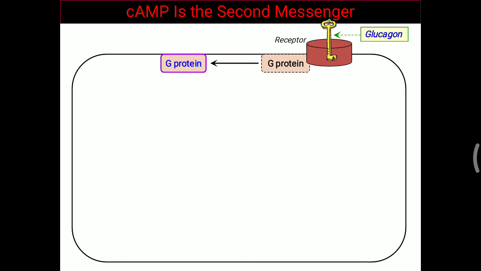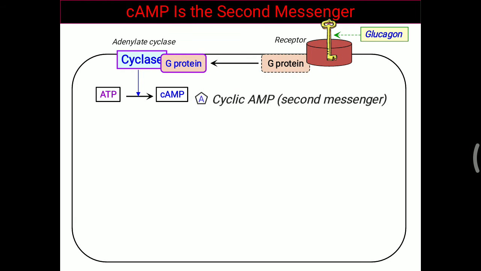Now in the presence of glucagon, G protein is converted into the active form, and once activated, it will activate the adenylate cyclase enzyme. This enzyme makes cyclic AMP molecules. From ATP, cyclic AMP will be generated in the presence of adenylate cyclase. This adenylate cyclase enzyme remains inactive, but it is converted into the active form in the presence of the G protein.